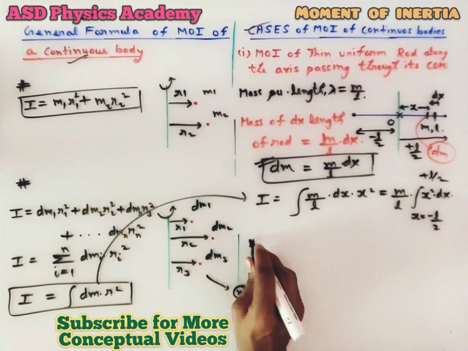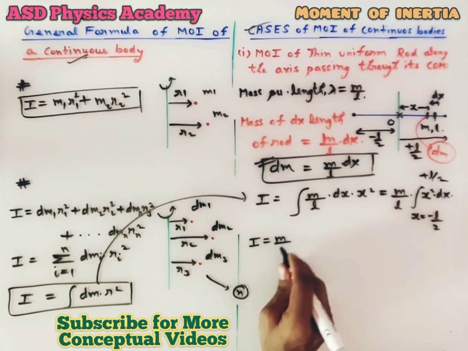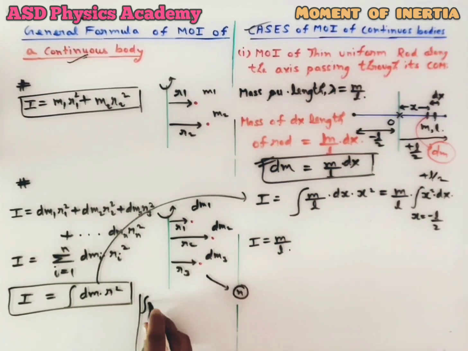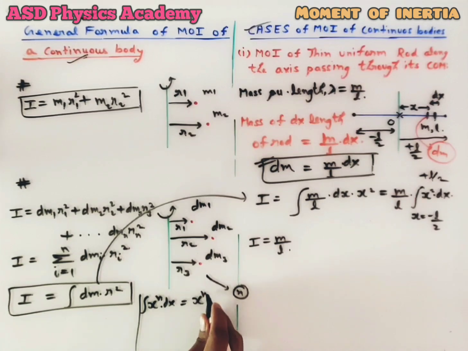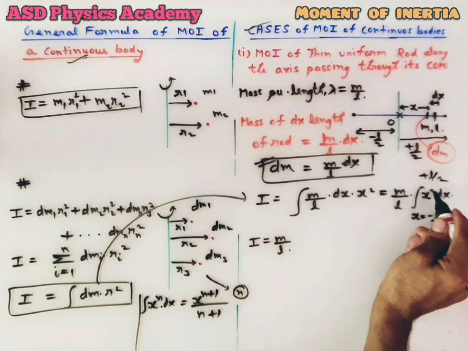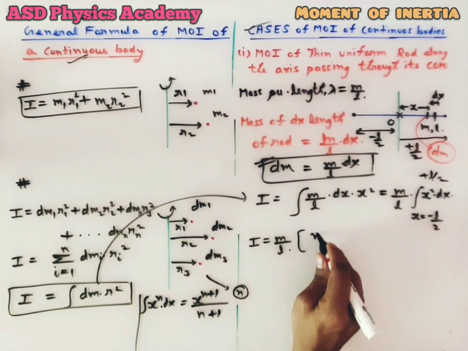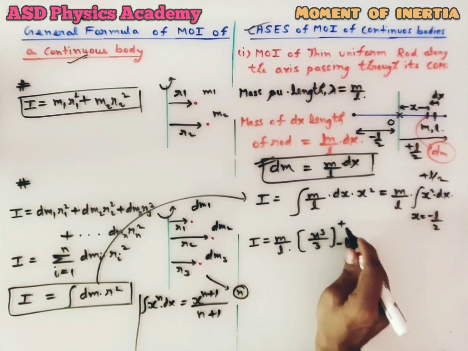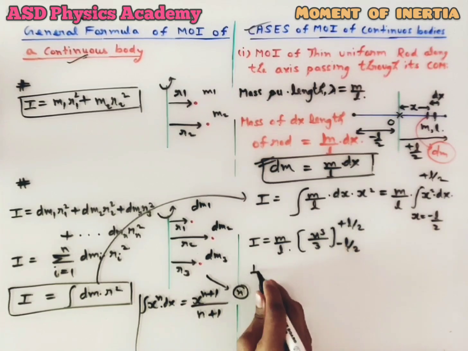Now we are going to simplify it. I equal to m by L integration x square dx. You know the formula, integration of x to the power n dx is given by x to the power n plus 1 by n plus 1. Here n equal to 2, that means this is going to be x cube by 3, with limits minus L by 2 to plus L by 2.